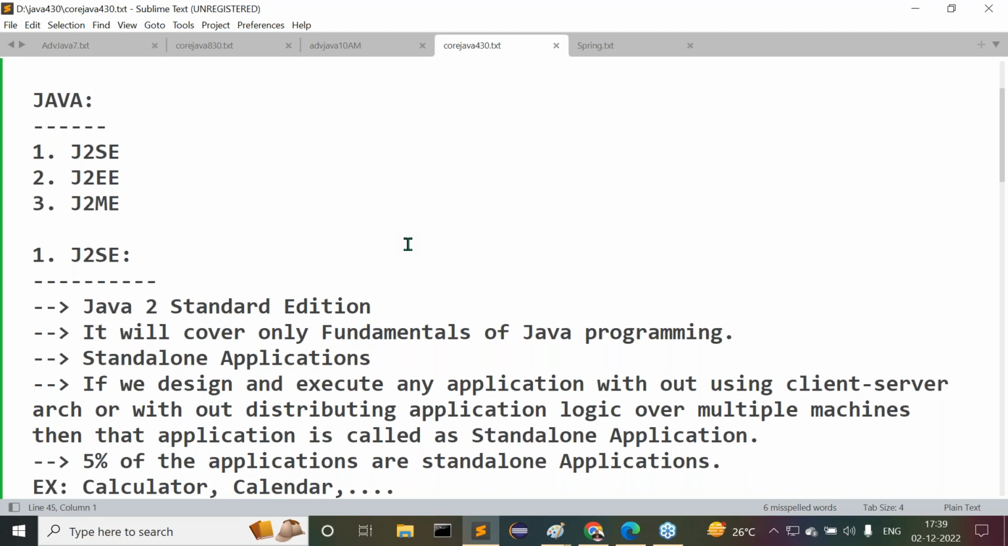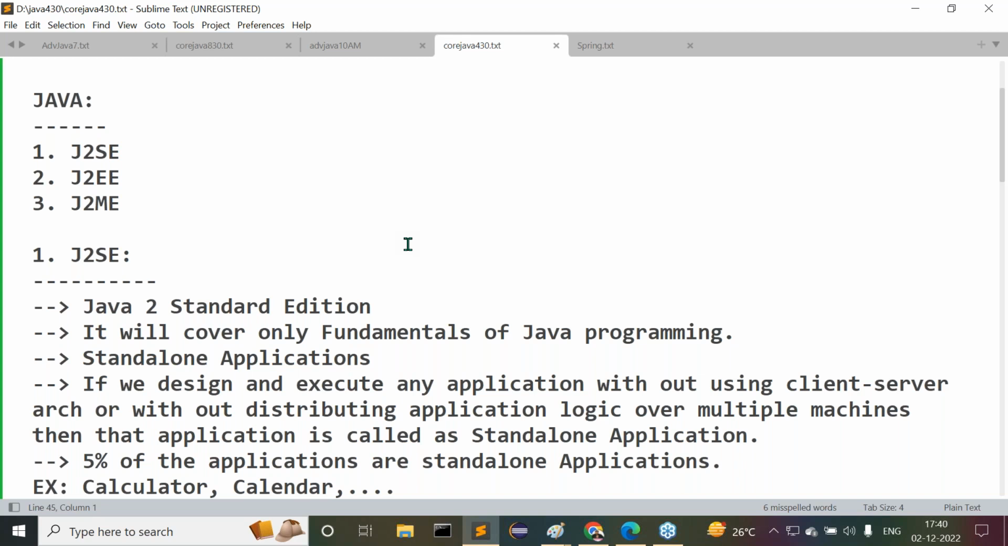J2SE stands for Java 2 Standard Edition. J2EE stands for Java 2 Enterprise Edition. J2ME stands for Java 2 Micro Edition. What will J2SE cover? Fundamentals of Java. What will J2EE cover? Server-side programming. What will J2ME cover? Micro programming.